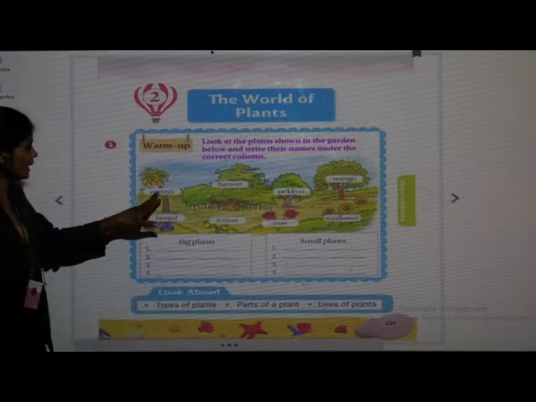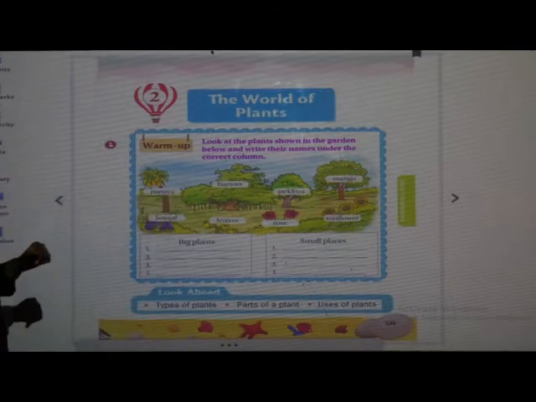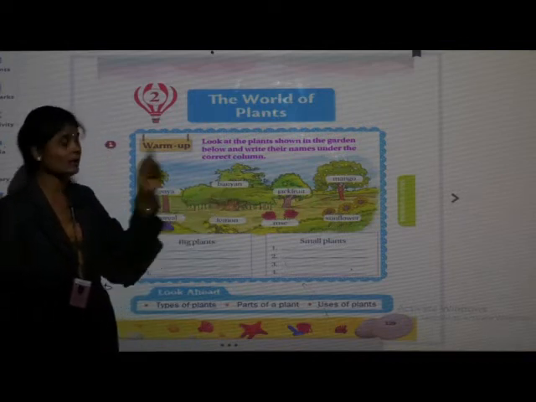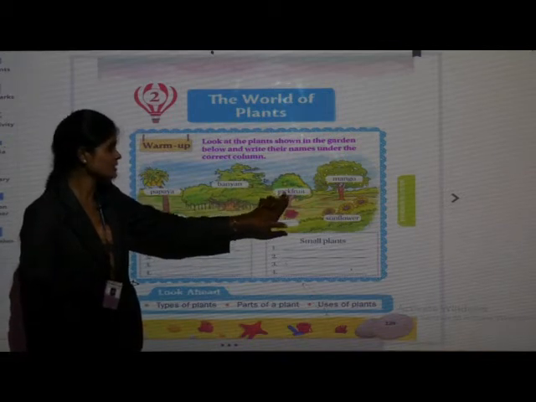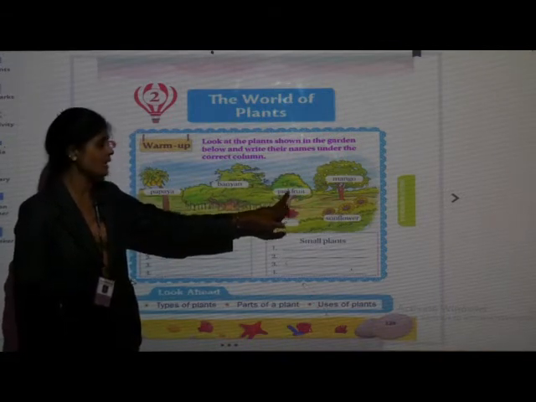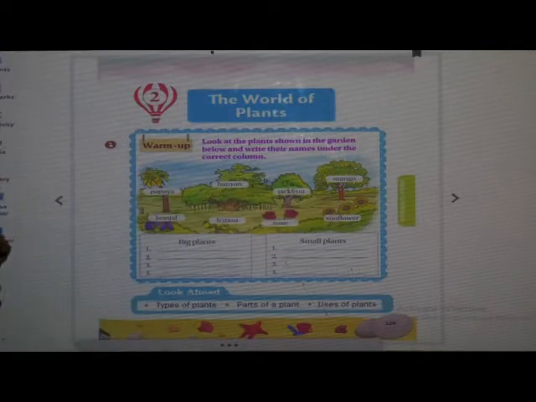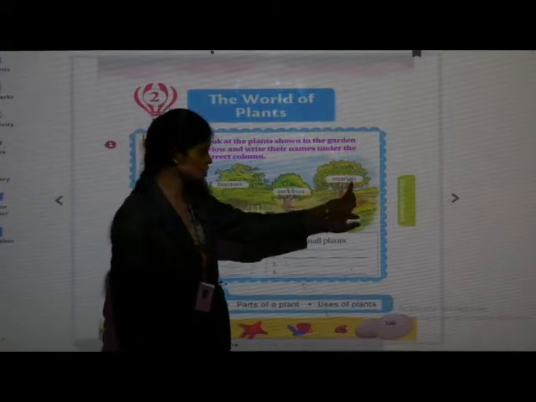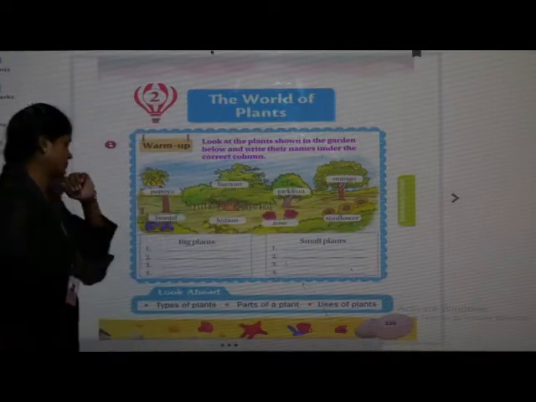See, P-A-P-A-Y-A, papaya. Next, B-A-N-Y-A-N, banyan. Next, J-A-C-K-F-R-U-I-T, jackfruit. Next plant is M-A-N-G-O, mango. This is mango plant.